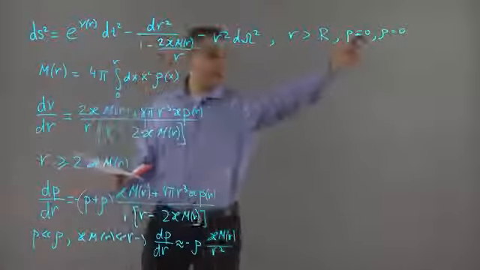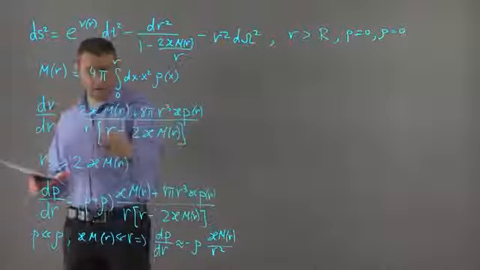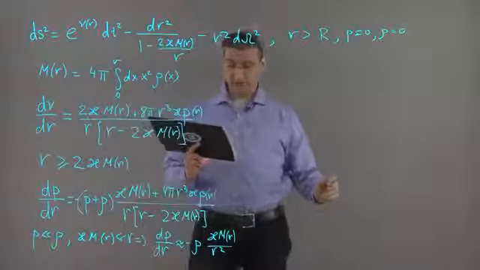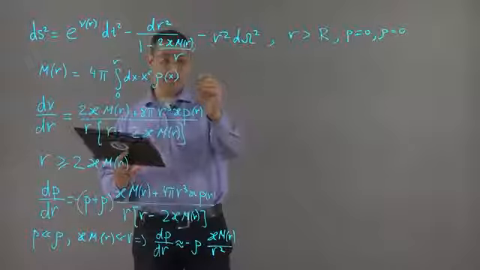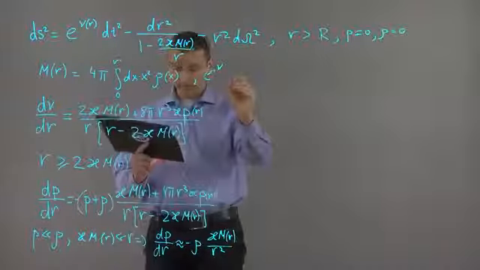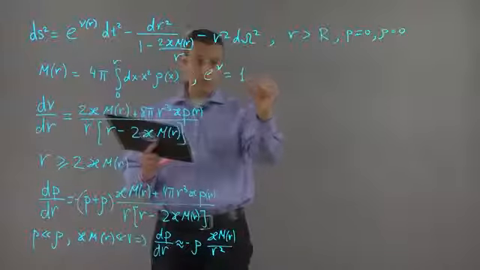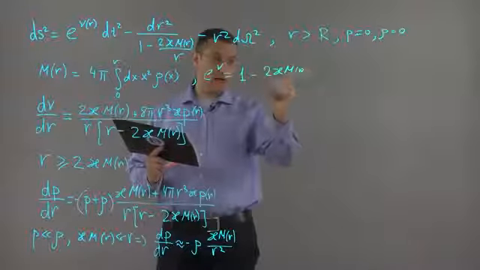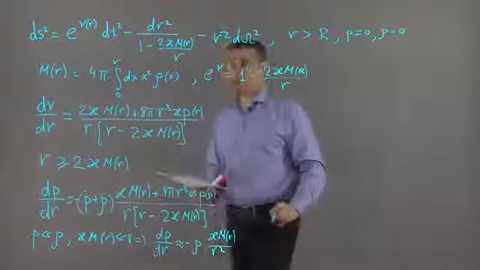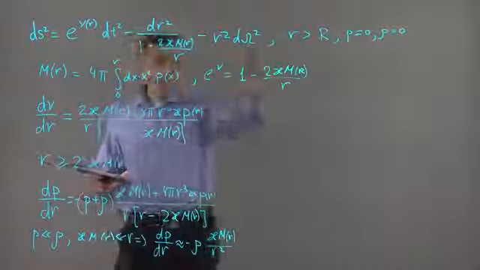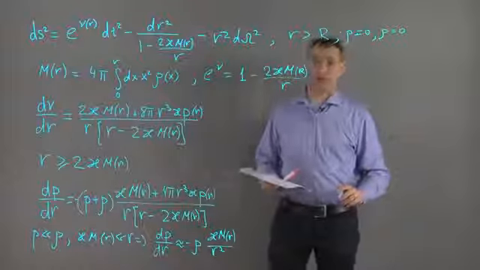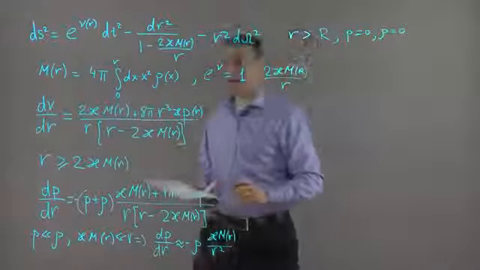And in this region, we can solve this equation, and the result of the solution is nothing but that e^ν is equal to 1 minus 2κm(R) divided by r. So this equation indeed again reduces to the Schwarzschild solution outside of the star.